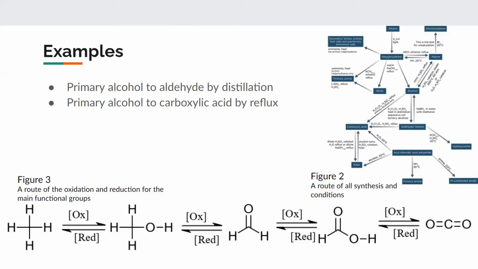In both cases, potassium dichromate should be used as an oxidizing agent. If you oxidize a secondary alcohol, also using potassium dichromate as the oxidizing agent, under reflux, a ketone will be formed. This can also be seen in Figure 2. Unlike aldehydes, ketones cannot be oxidized further without breaking the carbon-carbon bonds with a stronger oxidizing agent such as potassium manganate. Due to this, a ketone, along with water, is the only product you can form by oxidizing secondary alcohols.